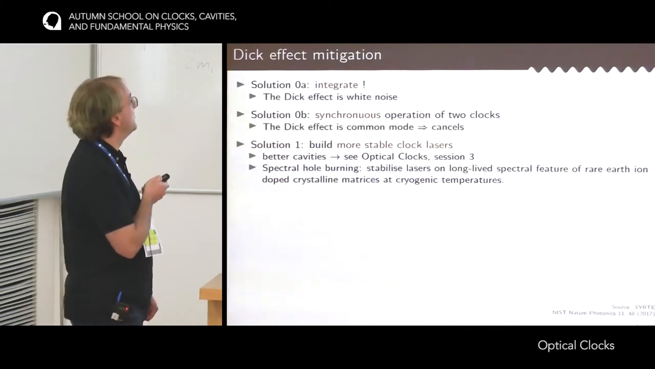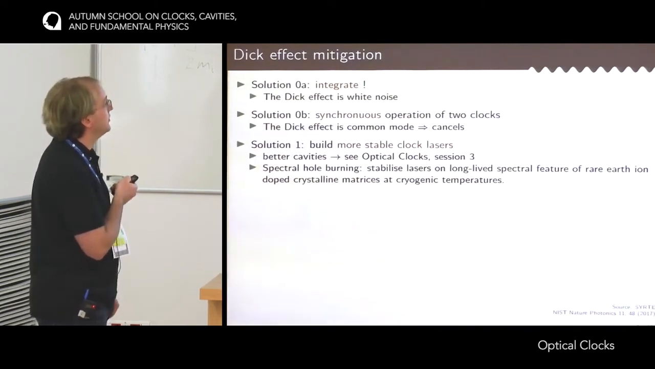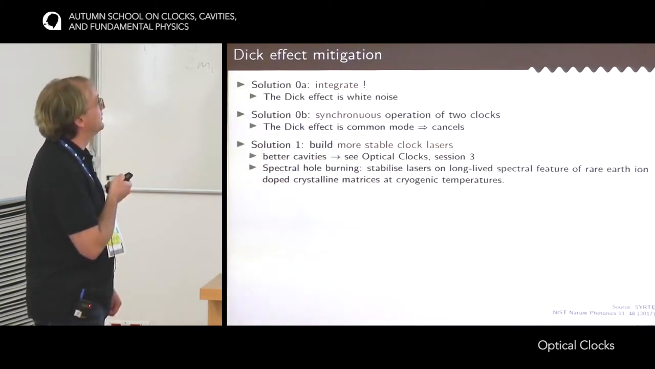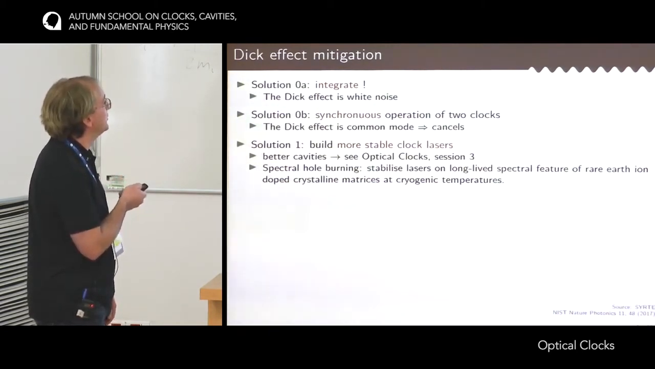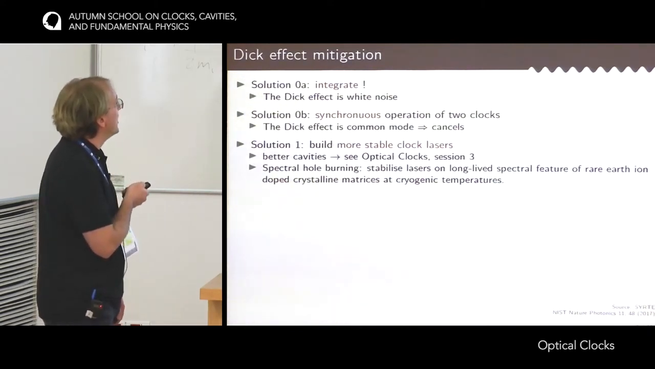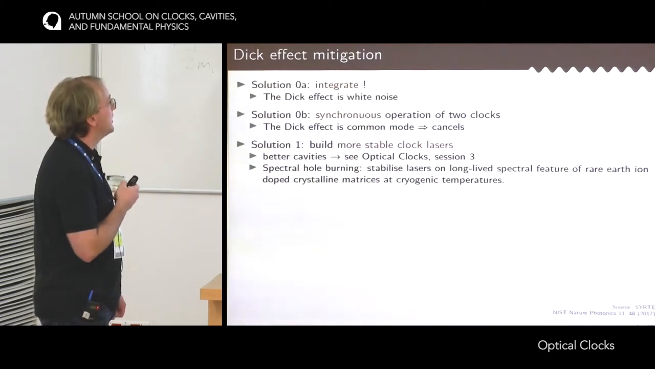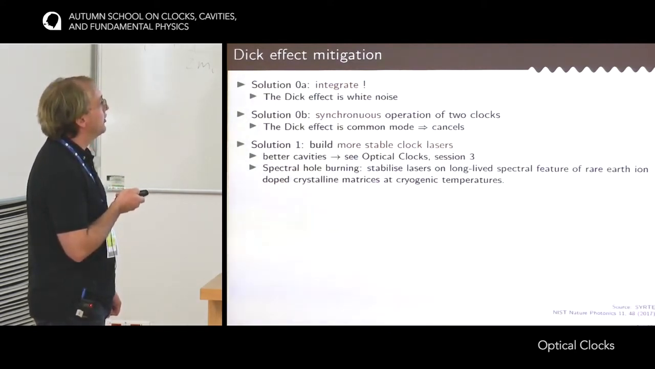So here comes a better solution. Solution 1 is to build more stable clock lasers, because the Dicke effect directly comes from the noise of the clock laser. So I will not elaborate on that because next session you will have a discussion about clock lasers. I should still mention some alternative to building clock lasers with cavities, which is called spectral hole burning. So the idea is not to use a macroscopic object to stabilize the laser, but rather rare earth ions that are spread in a crystalline matrix at cryogenic temperature.